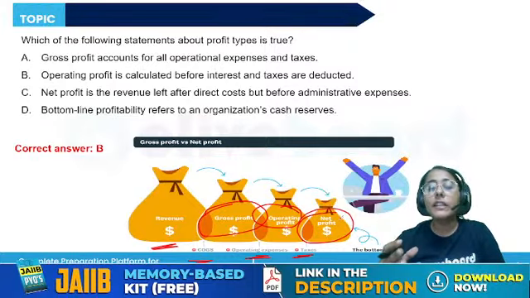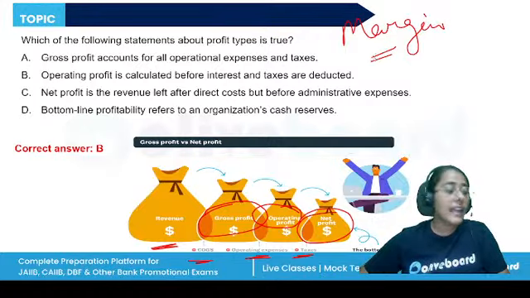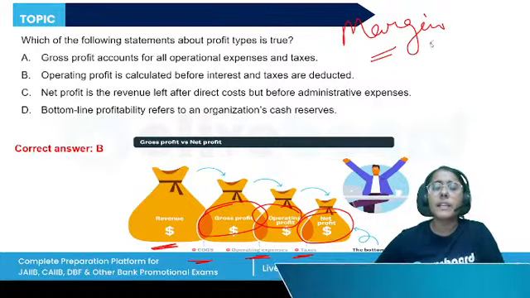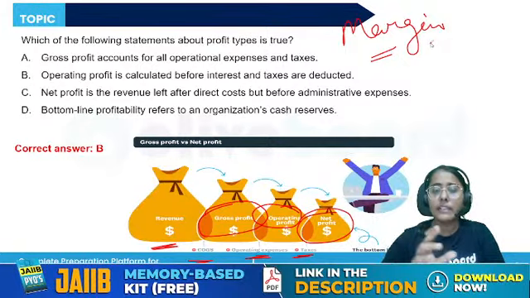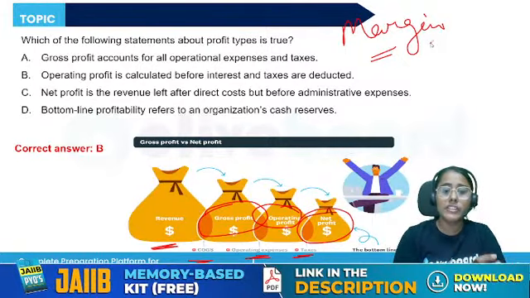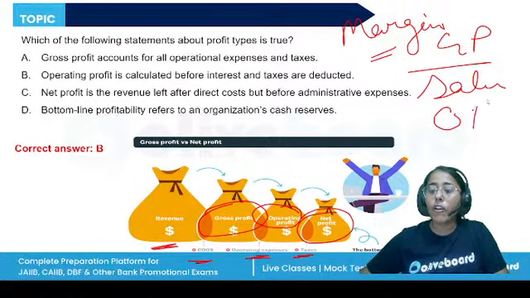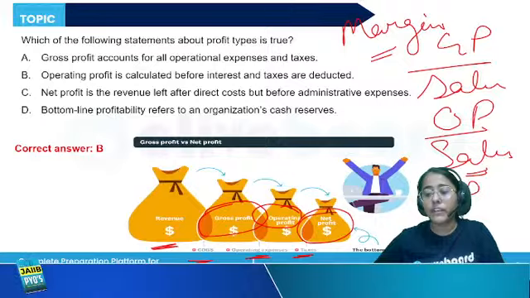I hope you also remember the profit margins, how they are calculated. For example, if we want to calculate the gross profit margin, simply divide the gross profit by the sales. Similarly, operating profit margin is operating profit divided by sales. Net profit margin is net profit divided by sales.